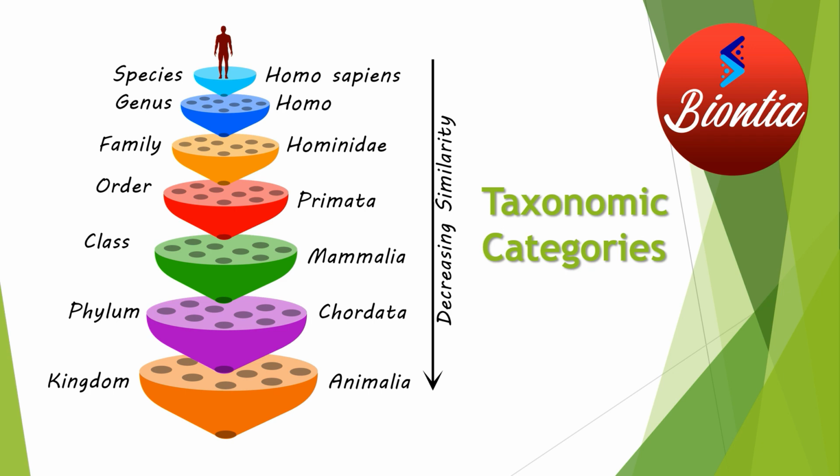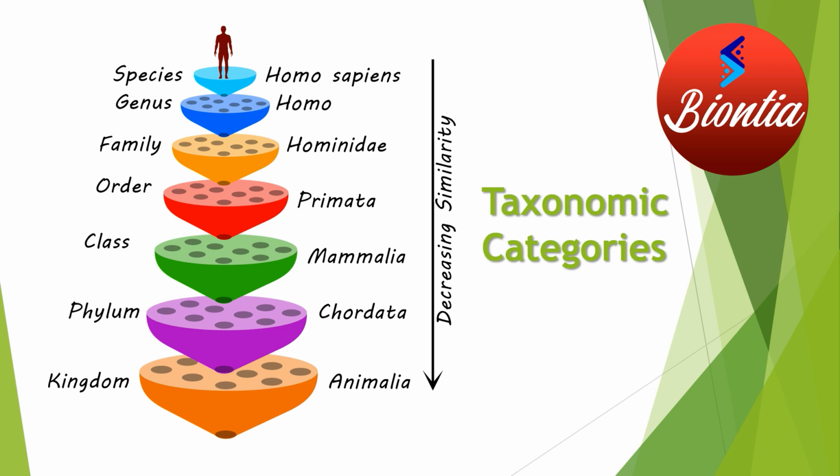One more important point is to remember the taxonomic hierarchy in the order as it is given. You cannot reshuffle or move the categories to different positions. It should be remembered as species, genus, family, order, class, phylum, kingdom. How can I remember that? That's very easy, you don't need any mnemonics. Just relate this to your school. A school has lots of classes, and each class has students from different families.